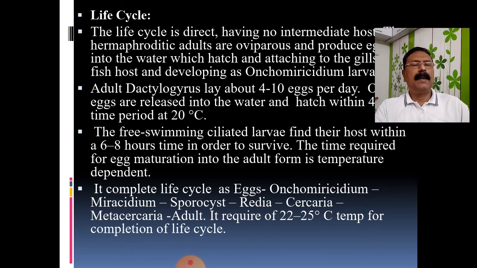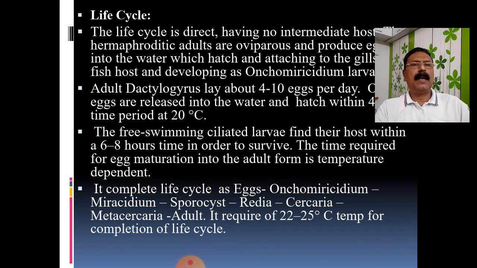I told you that this Dactylogyrus is a monogenetic trematode. That means for the completion of its life cycle, it will require only one type of host. It does not require two hosts for completion of its life cycle. Therefore it is monogenetic.